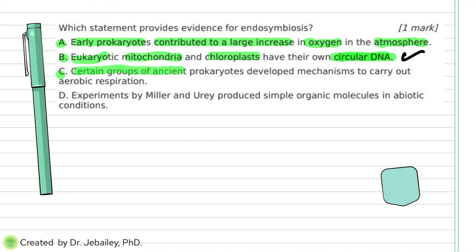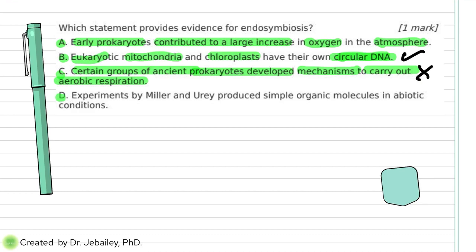C, certain groups of ancient prokaryotes developed mechanisms to carry out aerobic respiration. Well, that's not a full answer, because the mitochondria is the one that does it, and the chloroplast does not do aerobic respiration. It is very brief and generalized.